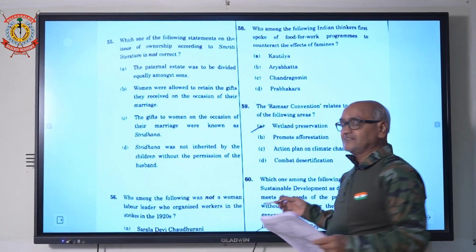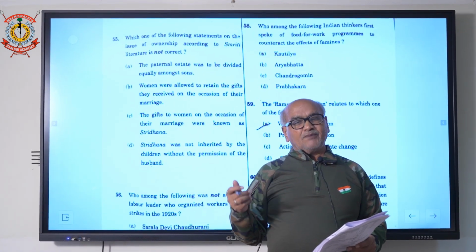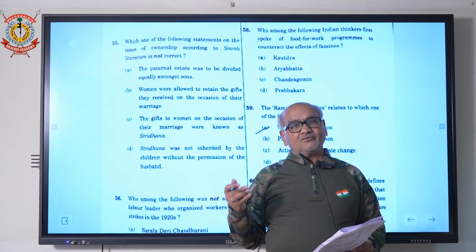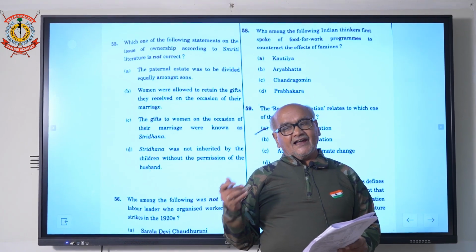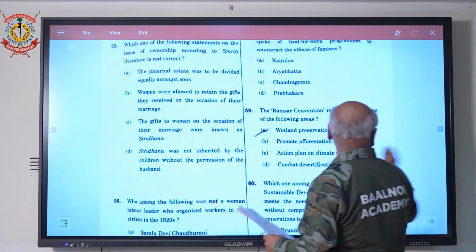Ramsar Convention is about wetlands, preservation of birds, and Ramsar is a place in Iran where the convention was called to preserve the birds and wetland areas. So the answer will be wetland preservation.